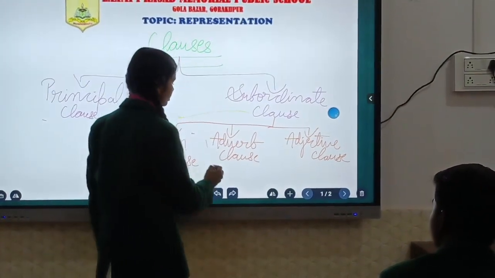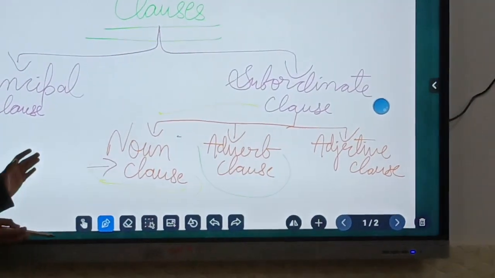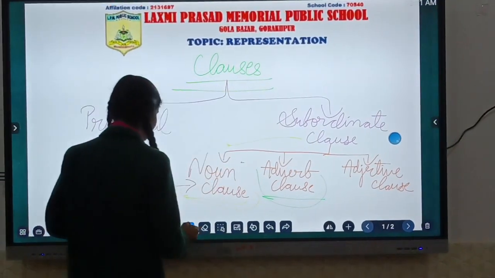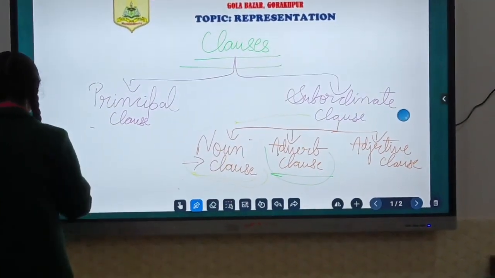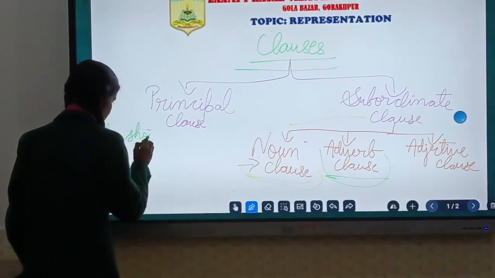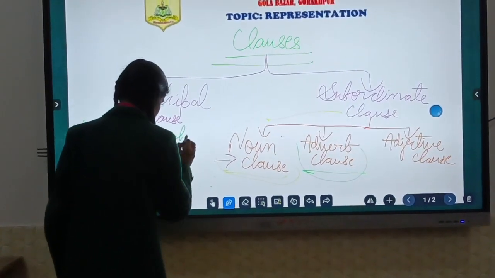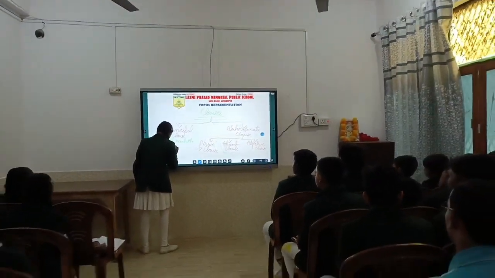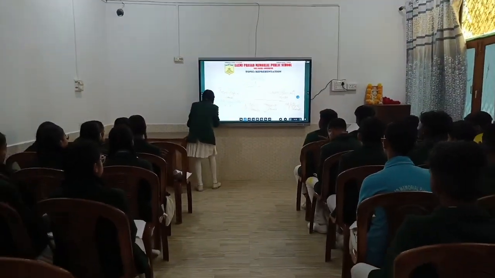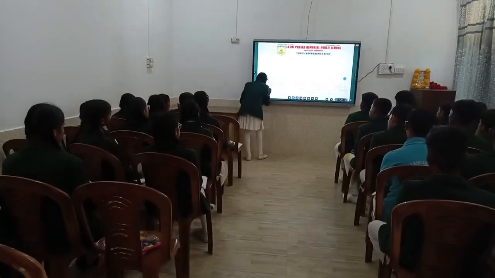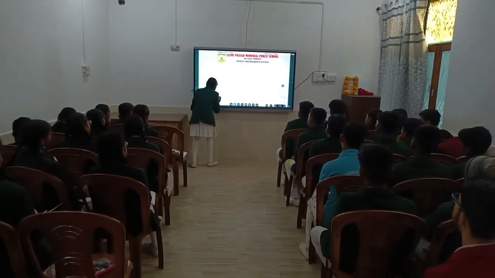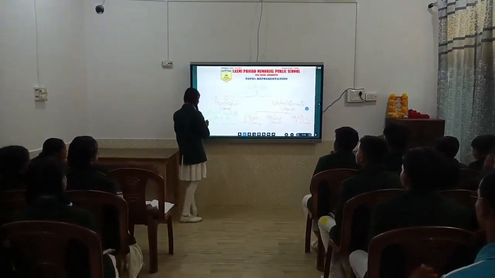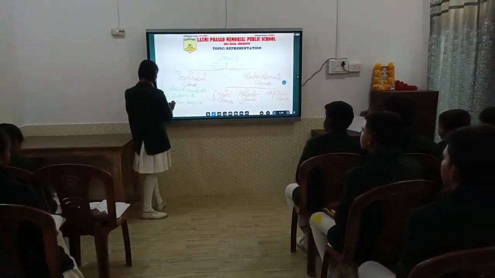Now we will talk about adverb clause. A subordinate clause which acts as an adverb in a sentence is called an adverb clause. For example, the sentence is: we should reach the hall before the examination begins.